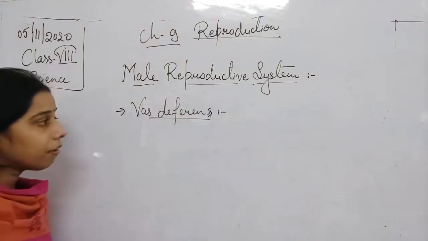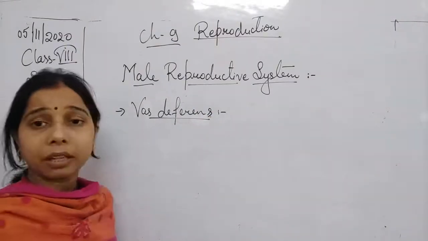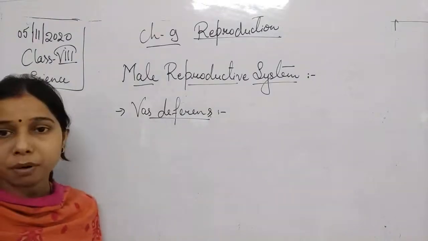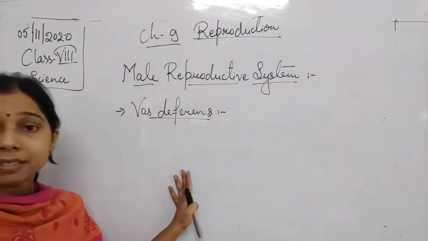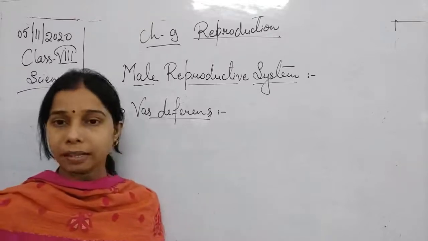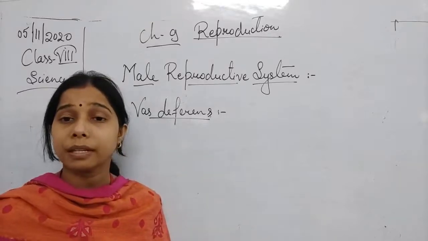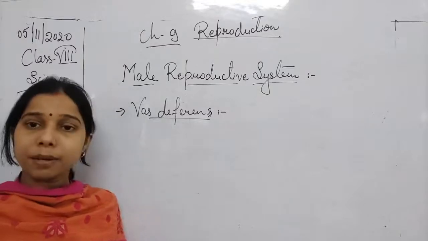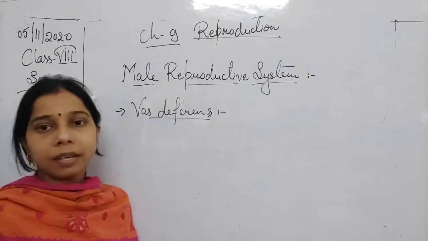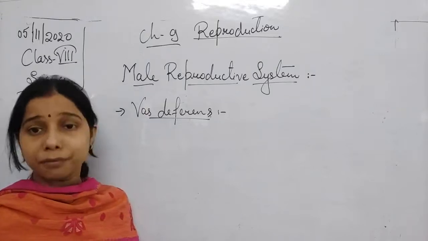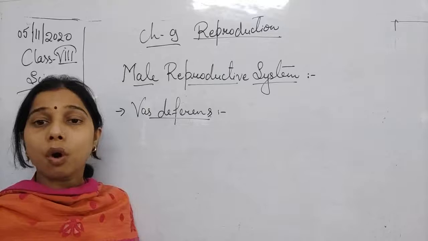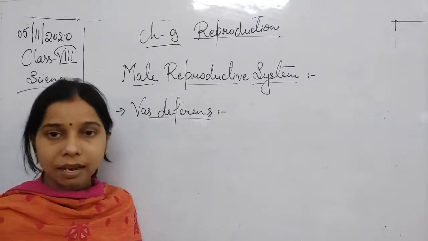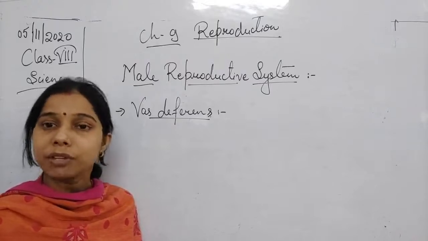Now what is the role of the vas deferens? Basically, when the sperm passes through the vas deferens, or the sperm duct, it has already collected all the hormones released by the different glands. So you can say that it helps in providing nutrition and nourishment, and for that it gives all the hormones already released by the different glands and mixes them with the sperms.